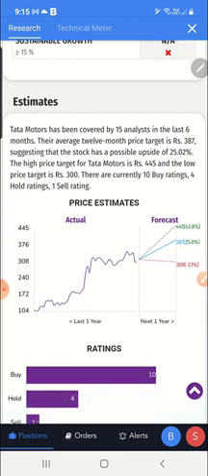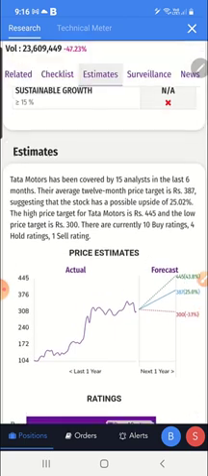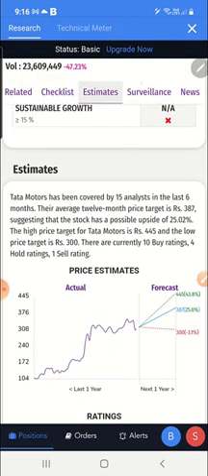In that, one person has given a sell rating, 4 analysts have given a hold rating, and 10 analysts have given a buy rating. Okay, they have given ratings up to 445 here. This you can see in this estimate.